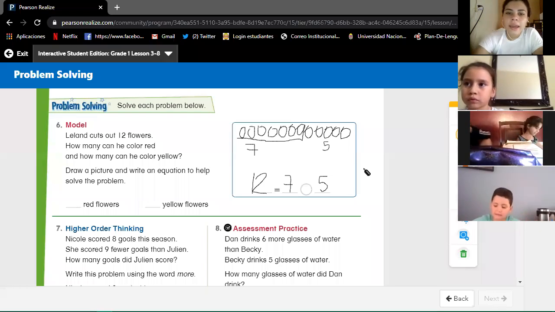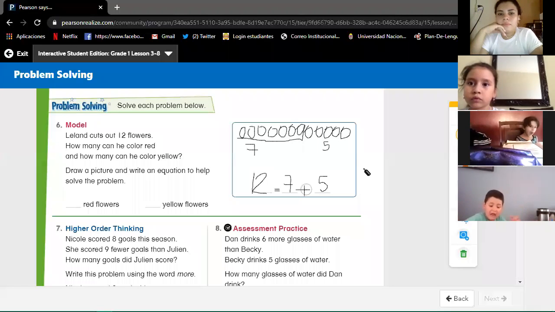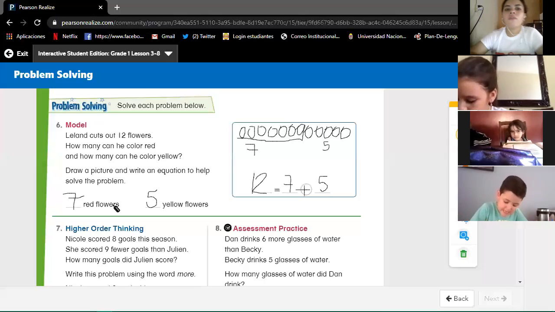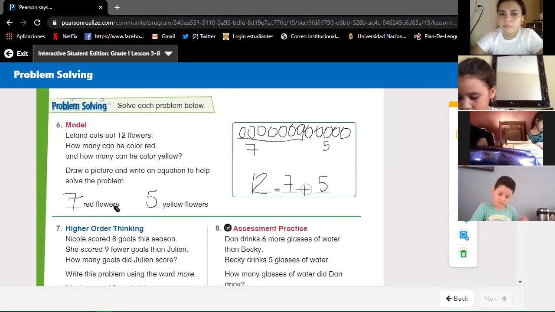So in the circle, we're going to add the sum. 7 plus 5 is 12. So in this part, we're going to write 7 red flowers and 5 yellow flowers. We divided the circles to get the results.